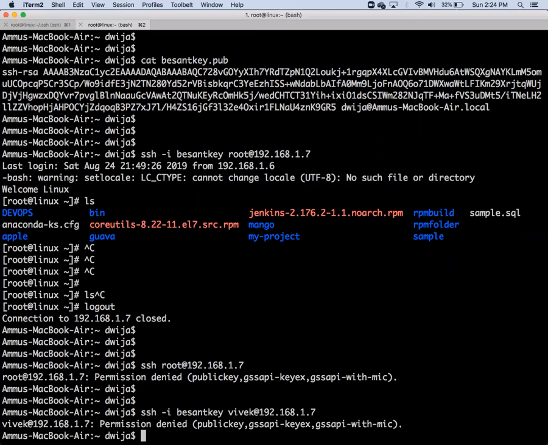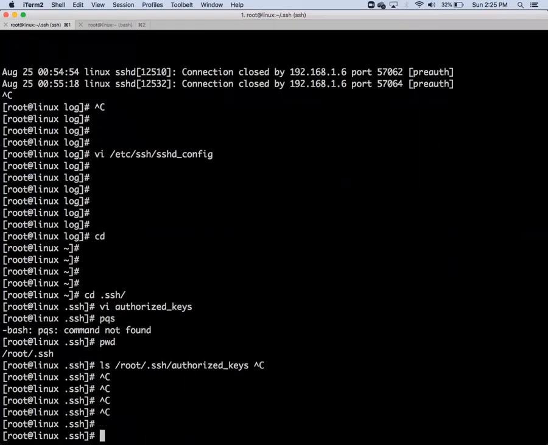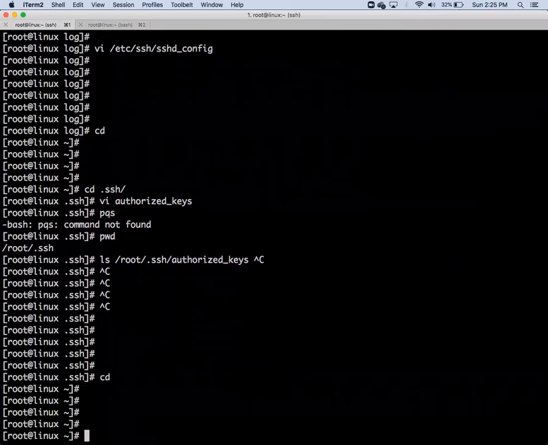Why? The key is not with Vivek. The public key is with root only. So what you have to do? The same process we have to repeat for Vivek also. Where is the home folder of Vivek? How to find it?